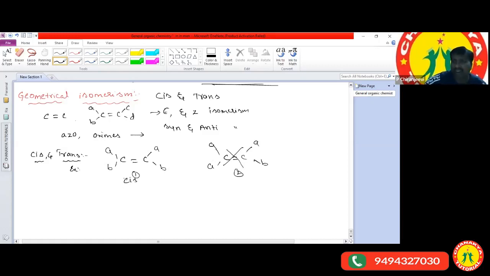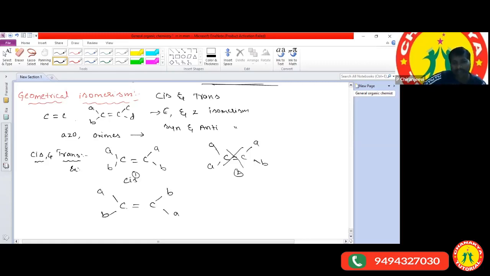It is exactly correct, Anjan. Because two identical atoms, that means A, are present on the same side of the double bond. If identical atoms are present on the same side of the double bond, we call it a cis isomer. If the identical atoms are present in the opposite direction, for example, the same structure I'm writing like this: B here, A there, and here B, A there.